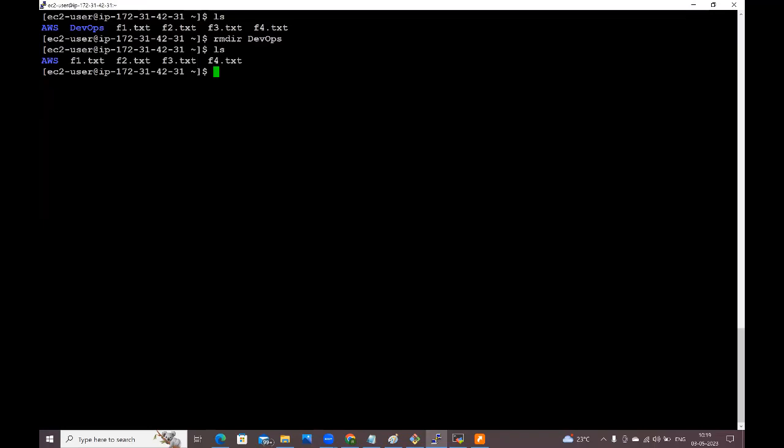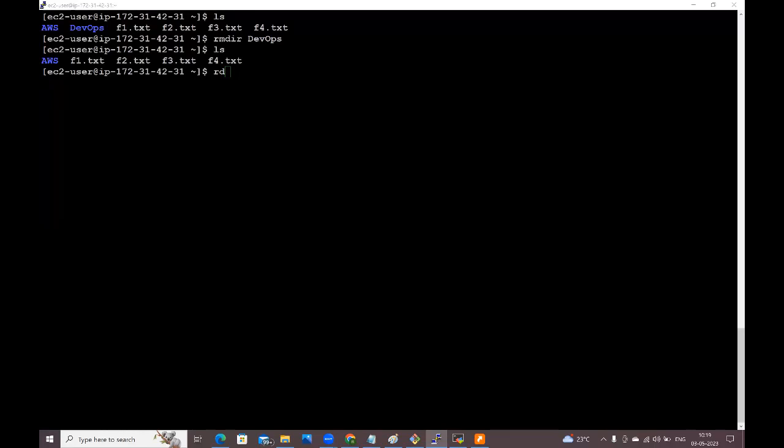Then which command do I need to use? Please confirm. Guys, can anyone confirm, if I want to delete AWS, what command should I give? Tell me, guys. Tell me. rm -r. Sir, rm -r. Why rm -r? Recursive. Right.